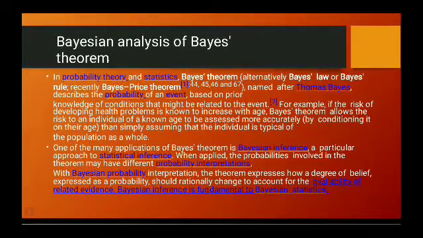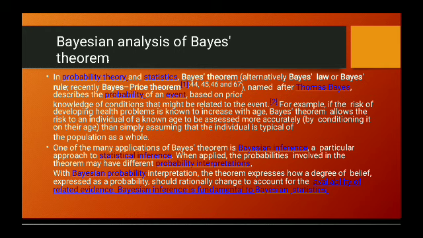In probability theory and statistics, Bayes theorem, alternatively Bayes law or Bayes rule, recently Bayes-Price theorem, named after Thomas Bayes, describes the probability of an event based on prior knowledge of conditions that might be related to the event.